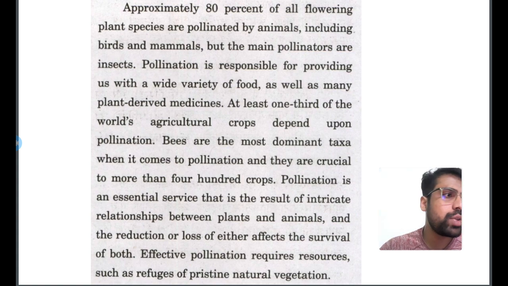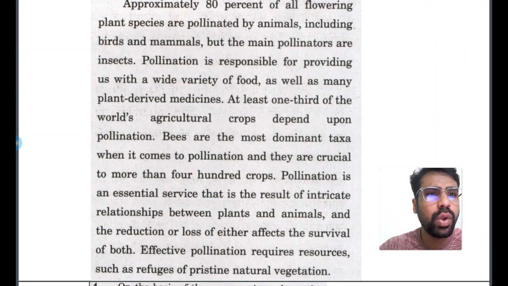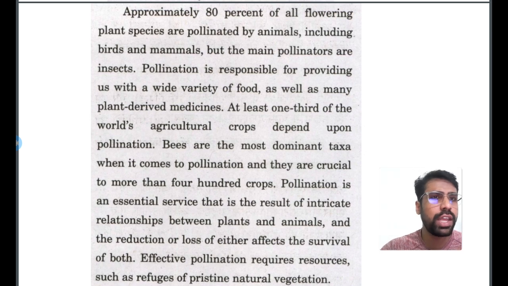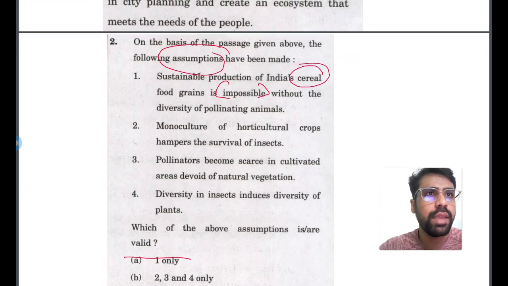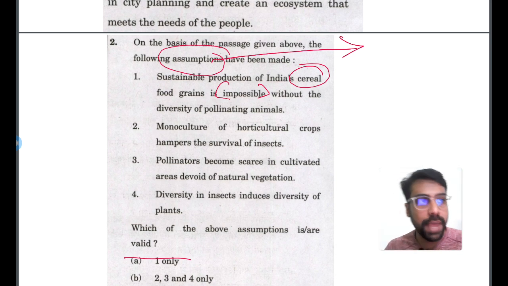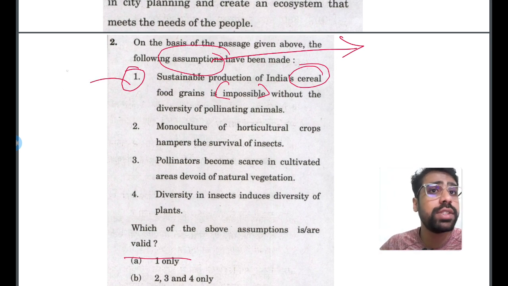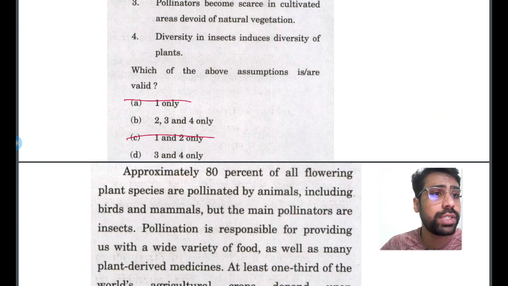Here statement 1 and 2 is not at all mentioned in the passage. What is statement number 1? It is talking about cereal food grain production. Can you find any clue in this comprehension where cereal food grain production is mentioned? No. See, assumption means that we should be able to assume things from this passage, which should be related to this passage. It is also very similar to inference, that we are connecting the dots and we are assuming something to be true. Based on that passage, can we assume this statement to be true? Just go through this passage and tell me the answer.